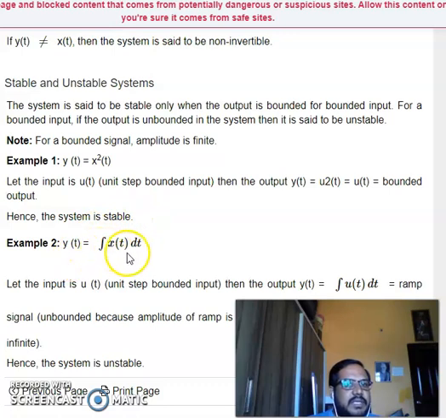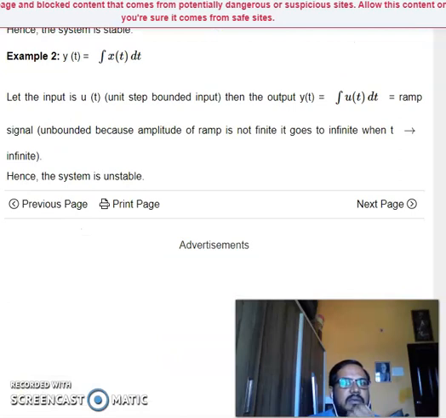If y of t is equal to the integral of x of t, and the input is taken as a unit step bounded input, then the integral of a step is a ramp. Definitely a ramp is an unbounded signal, so the system is unstable.